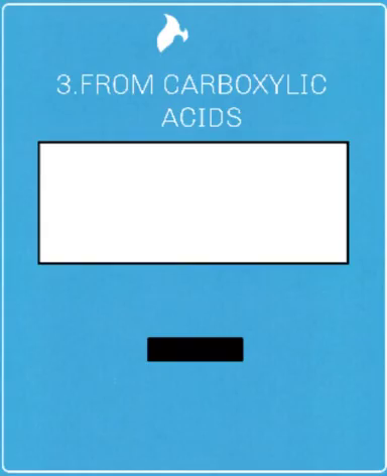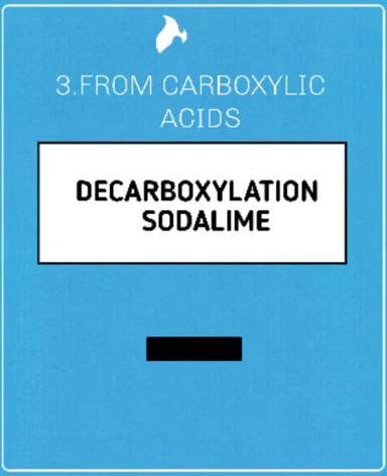Third, from carboxylic acid. Here also, carboxylic acid can give alkanes in 2 ways. The first way is called decarboxylation, where a carboxylic acid salt is heated with soda lime. Soda lime is a mixture of calcium oxide and sodium hydroxide.